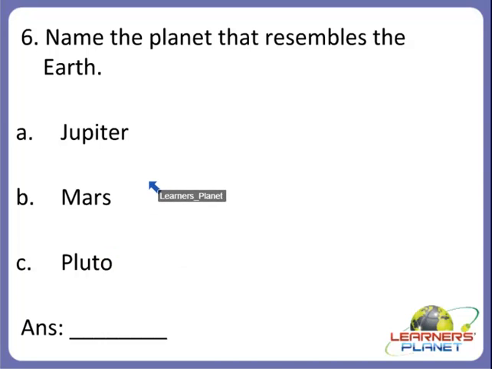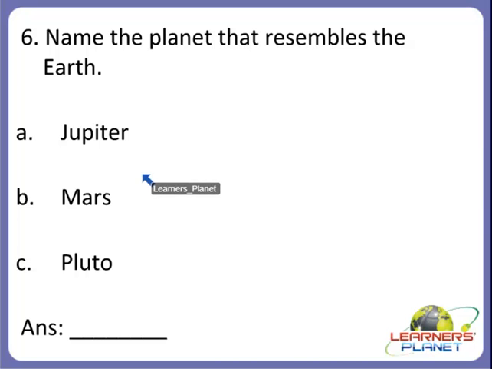I'll give you a hint. It is the fourth planet of our solar system, and it is the planet that resembles the Earth, right? Why do we say that it resembles the Earth? Because most of the scientists believe that it is the only planet besides Earth where life may exist.